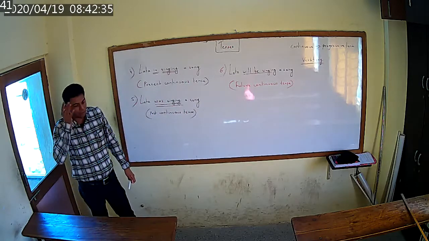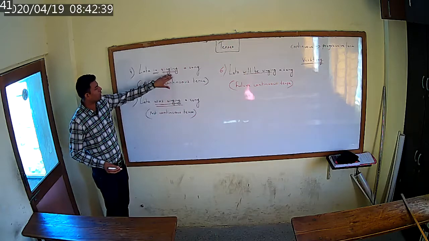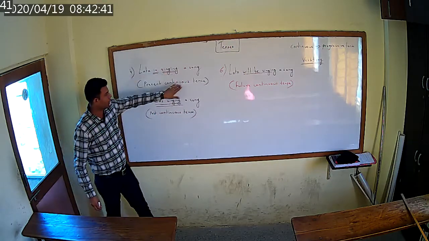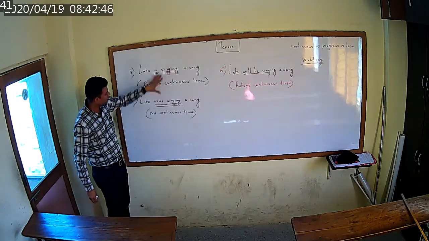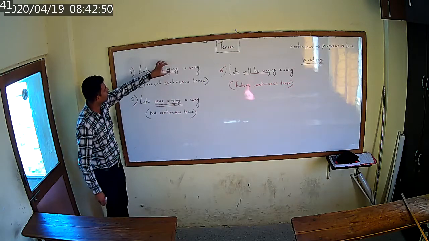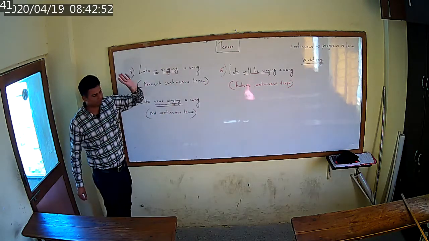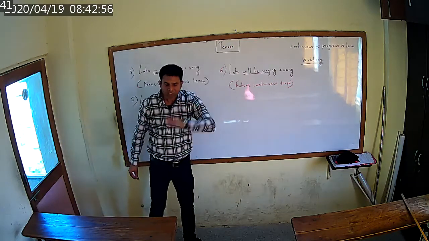Future continuous tense. Now friends, as I told you, continuous tense means you have to add ing to the verb, and another name for continuous is progressive. What is the one thing common in all three? There is ing in the verb everywhere. Singing, singing, singing. What is changing?